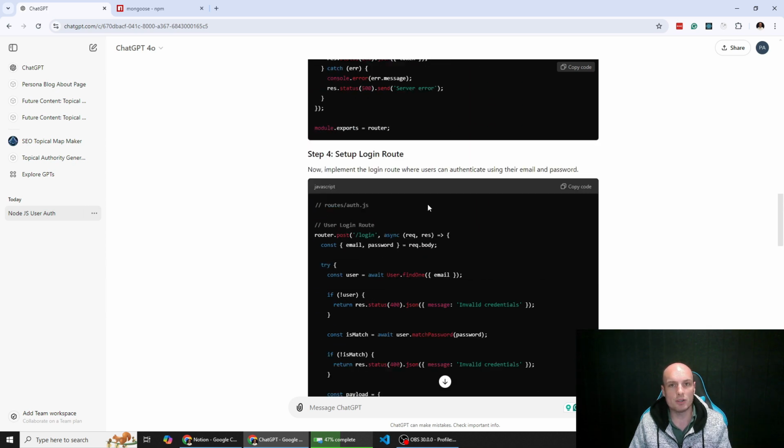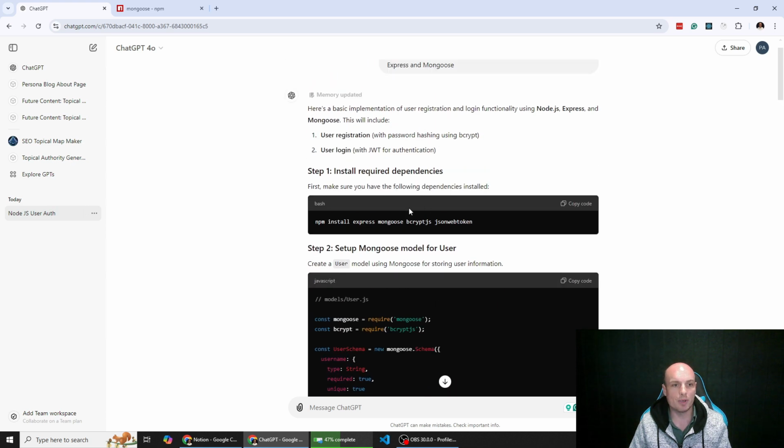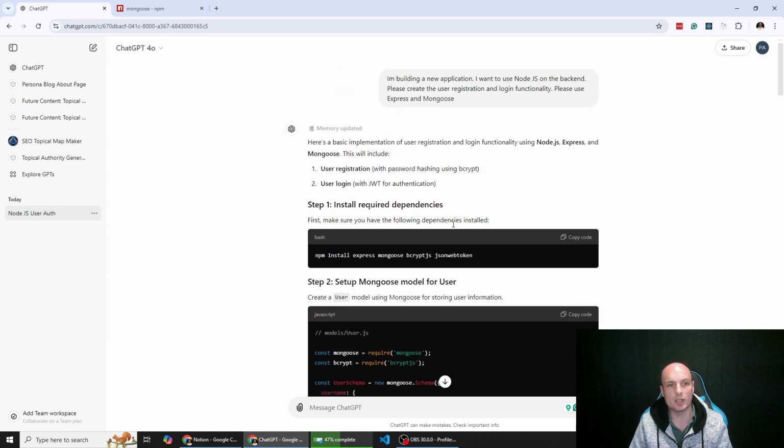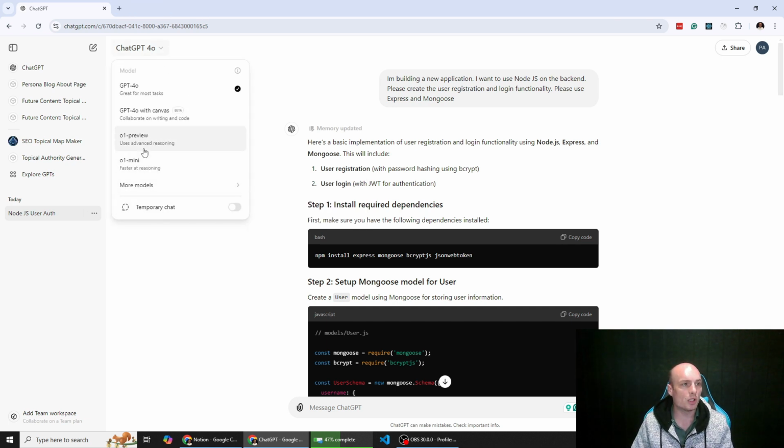So you could copy and paste all of this and install these packages, and that code will run. And I see a lot of people using AI in this vein, like, hey, let's just quickly bash out a prompt and we'll get some code and see if it runs. I want to do something much more comprehensive. And as I said, I'm trying to build this startup 100% in the open. So what we're actually going to use is the O1 preview.